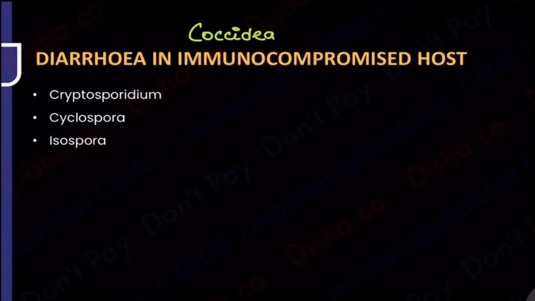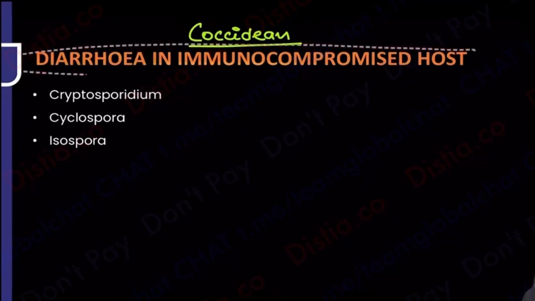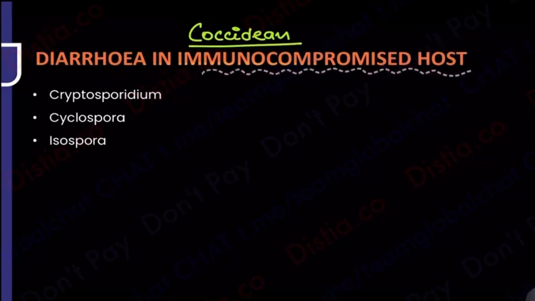Parasites, I have put them up all together, and that is Cryptosporidium, Cyclospora, Isospora. Why have I put them together? Because they have a common clinical symptomatology, and that is diarrhea in an immunocompromised host. So they will always give you some HIV positive history, and with that the patient is going to have diarrhea.